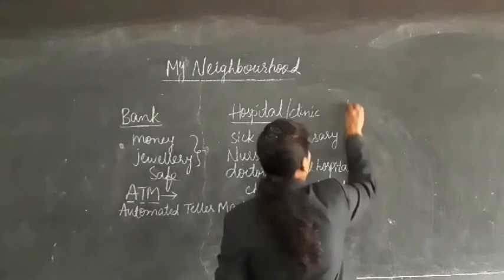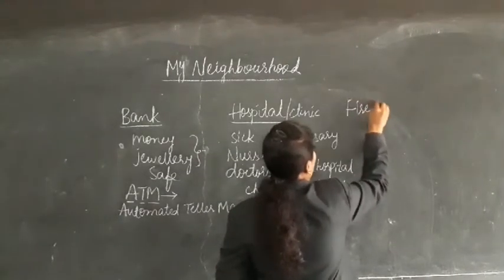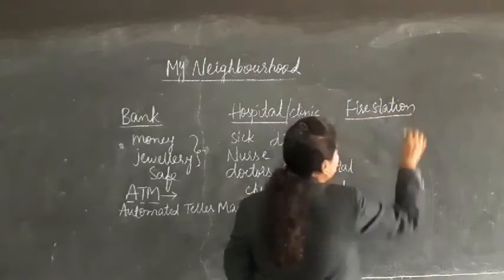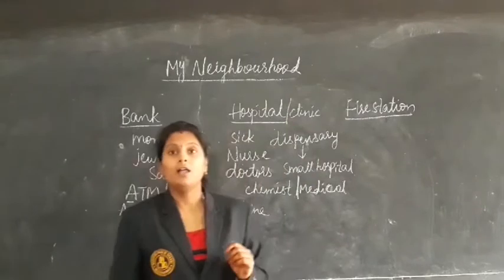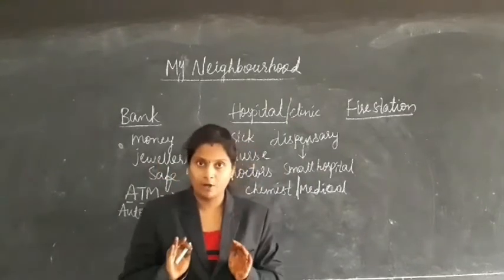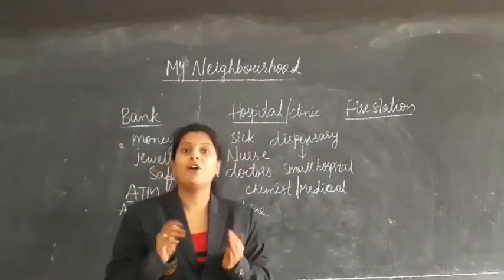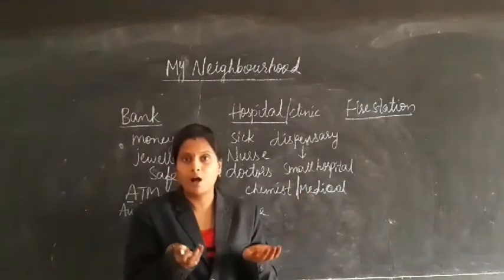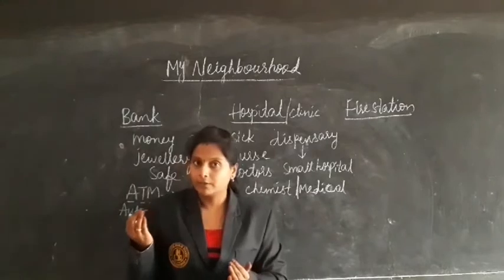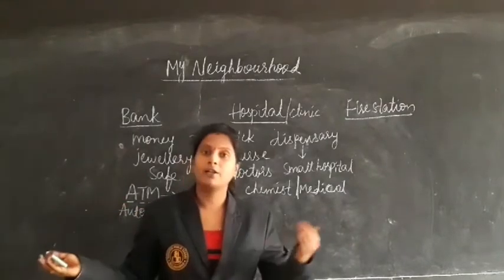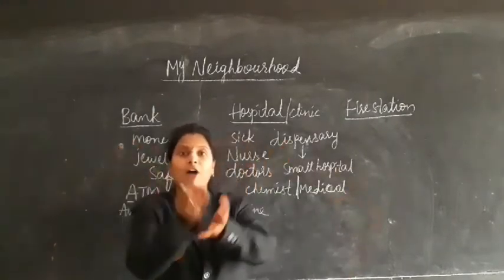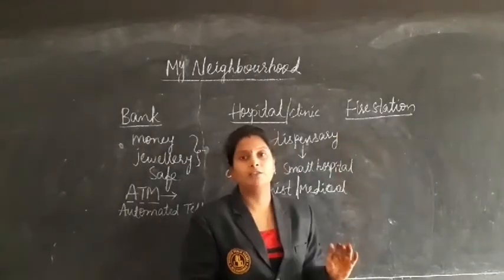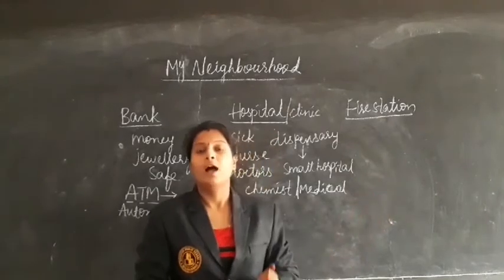Next coming to the fire station. Fire station is nothing but where they will shut down the fire. If there are any fire accidents, suddenly if there is a fire in our houses or in our neighborhood or any other places, what happens? We have to call this person. They will be coming.